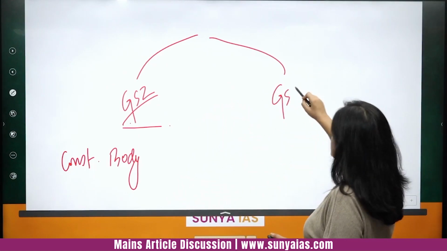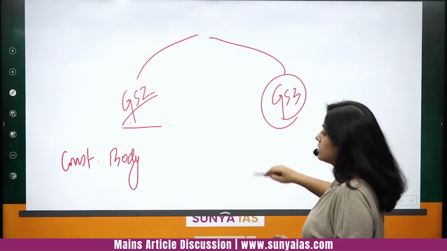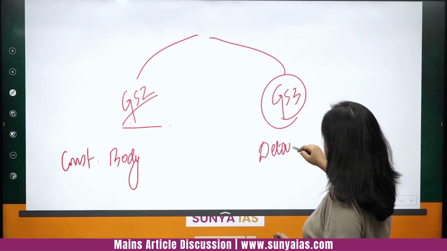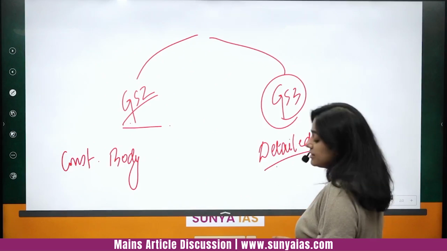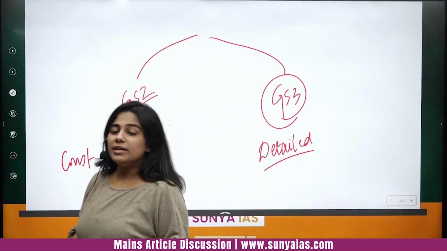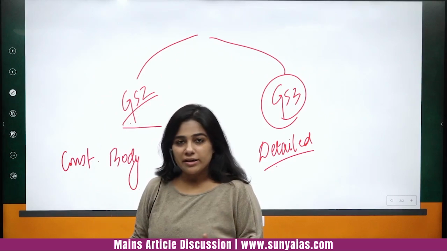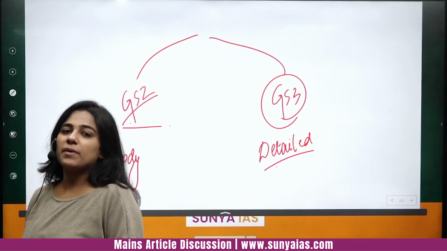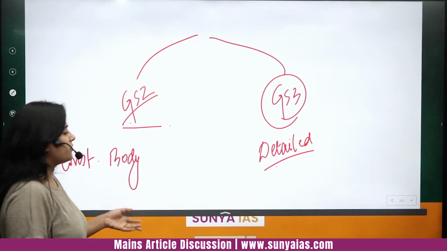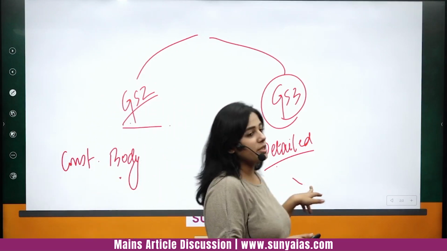In GS3, you will get a detailed question. This lecture will cover everything you require from the static perspective, the dynamic perspective, the GS2 perspective and the GS3 perspective.